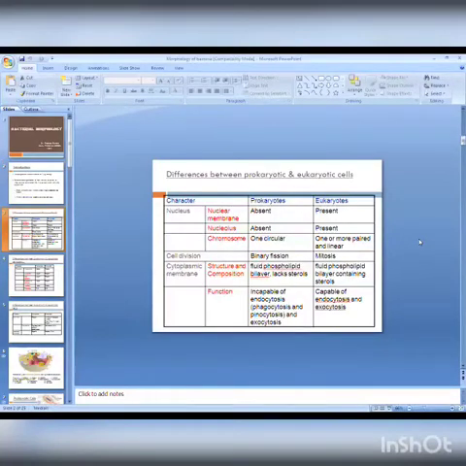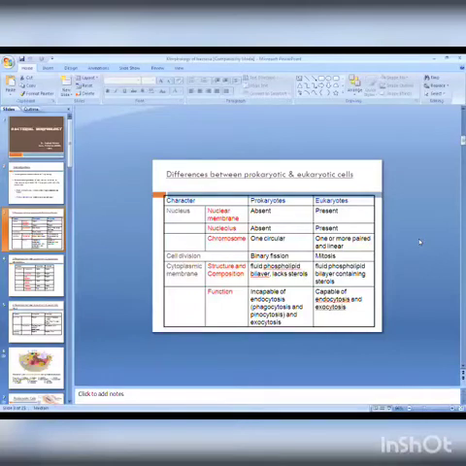The first characteristic is the nucleus. The nuclear membrane is totally absent in prokaryotic cells, while in eukaryotic cells nuclear material is present inside the nuclear membrane. As the nuclear membrane is absent, the nucleolus is also absent in prokaryotic cells, while it is present in eukaryotic cells. Then the chromosomes: prokaryotes have only one single, circular chromosome. In eukaryotic cells, one or more chromosomes are present, and the arrangement is linear.